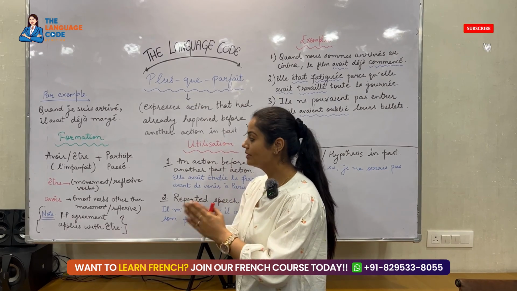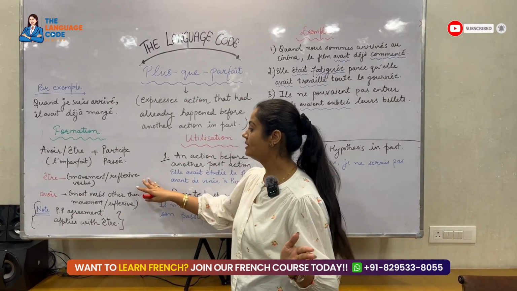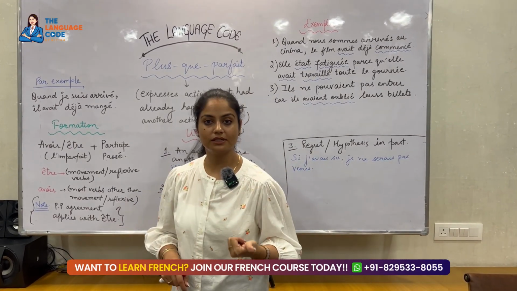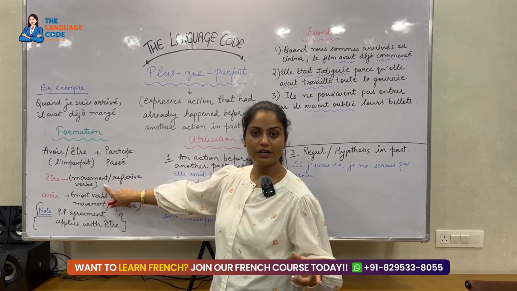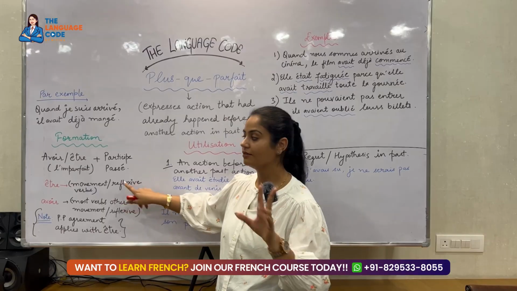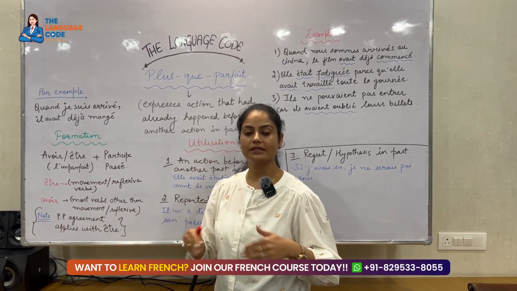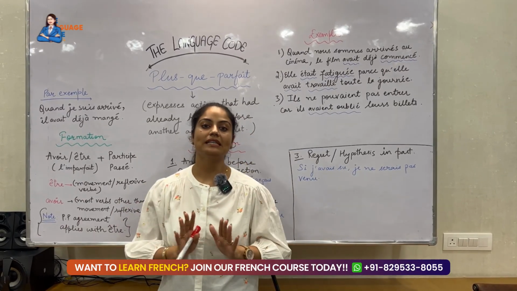Now, which verbs will be with être and which verbs will be with avoir? It's the same. Like we have already done the verbs with être. All those verbs which are related to movement or reflexive actions, we generally use with être. However, most of the verbs except the movement and the reflexive verbs we use with avoir.